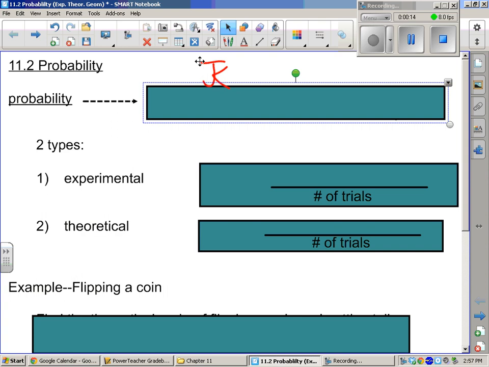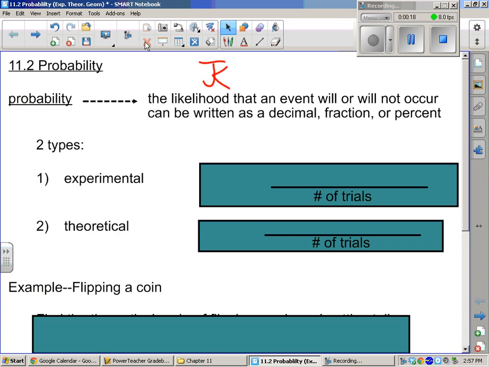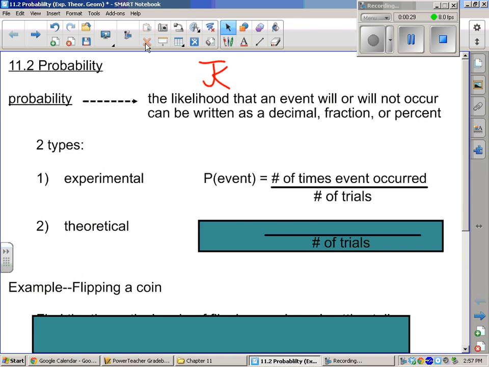Okay, 11.2 probability. What's the probability? It means the likelihood that an event will or will not occur, and it can be written as a decimal, a fraction, or a percent. Now, there are two types. We have experimental, and look at the root word in that word: experiment. It means you actually do an experiment and see how it comes out. So, the number of times the event occurred over the number of times that you do the trial.